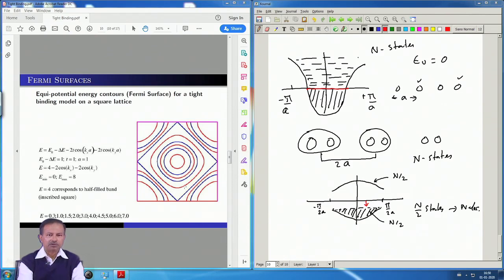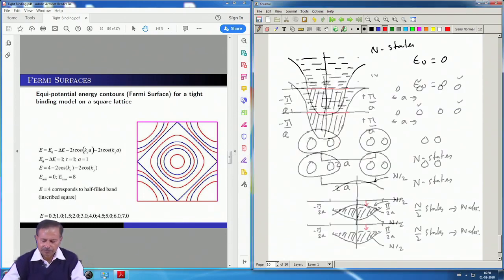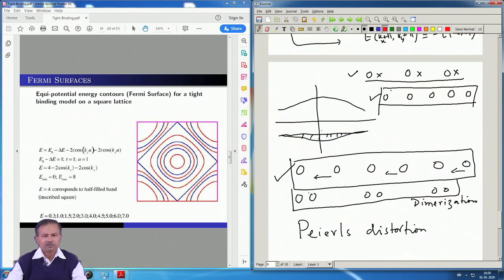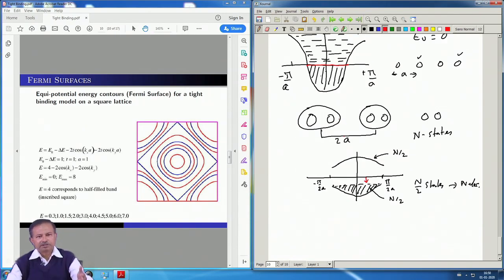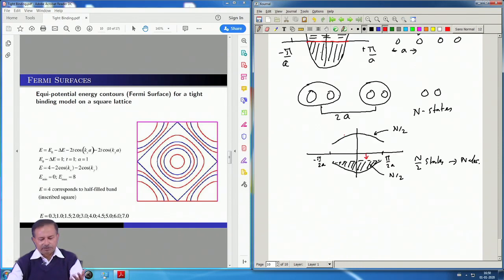One example I have just shown on the left is a situation where, if you have these flat regions of the band, then of course the system has a propensity to distort the lattice and obliterate the Fermi surface, basically producing a gap at the Fermi level. So, this is one route by which you can have an insulator.